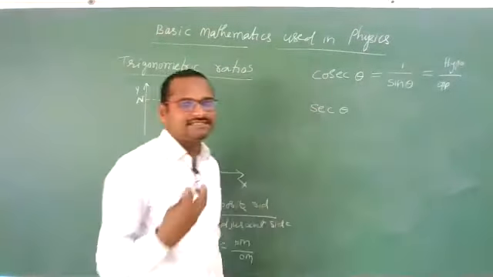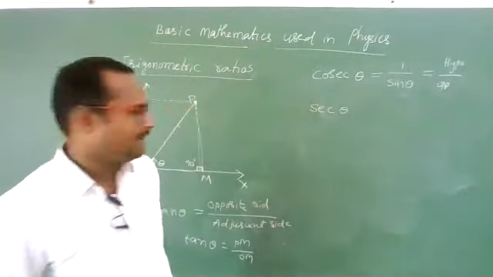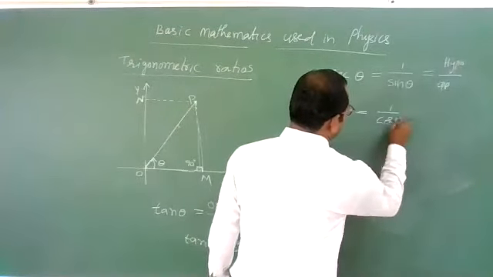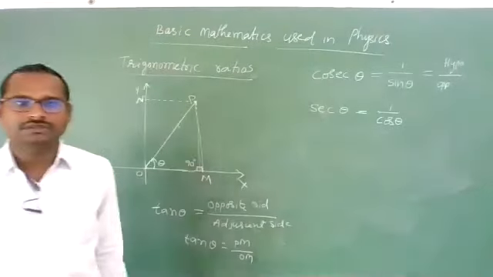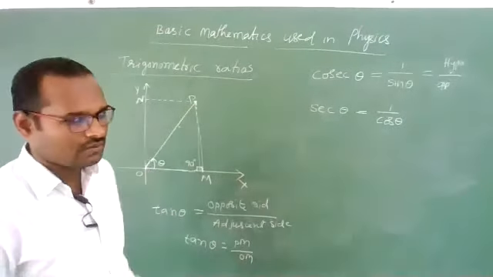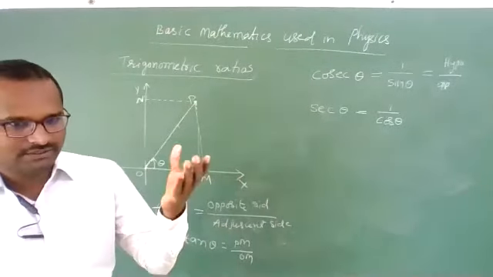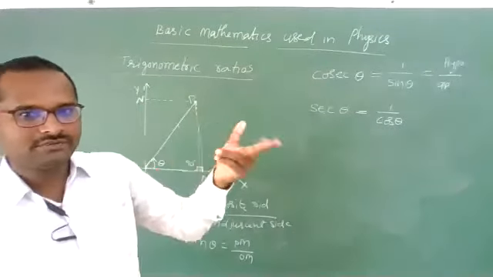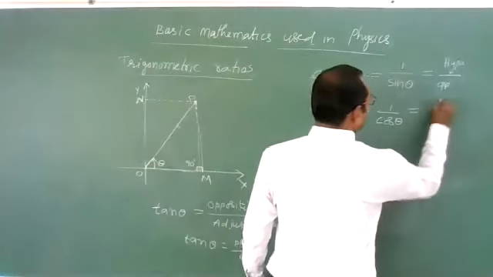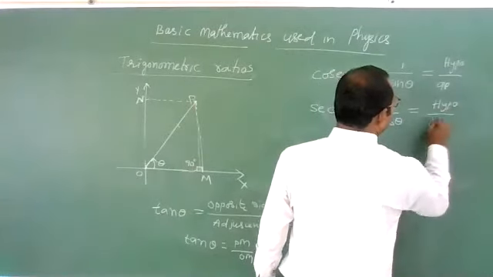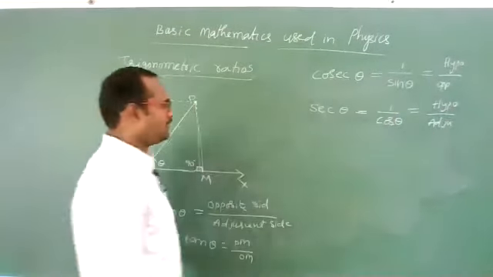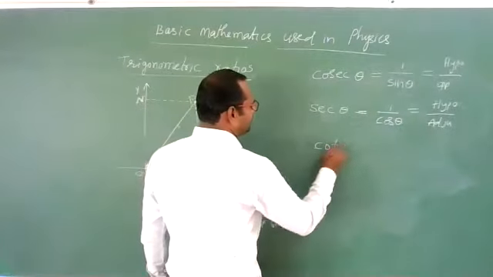And one more thing, there is sec theta. You can read it as secant theta. This will be equal to the reciprocal of cos theta. Cos theta is adjacent side by hypotenuse. Reverse of that, hypotenuse by adjacent side. Hypotenuse divided by adjacent side. Clear?